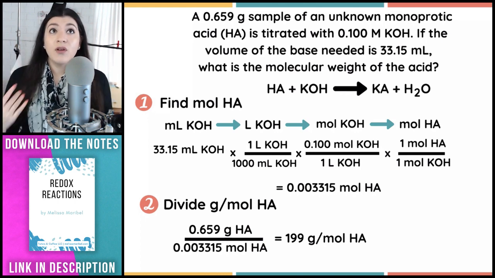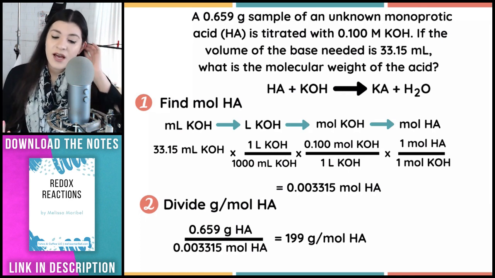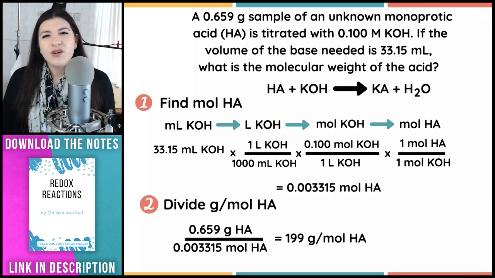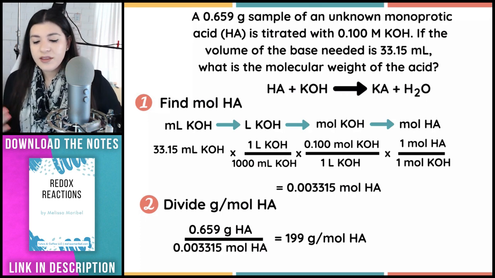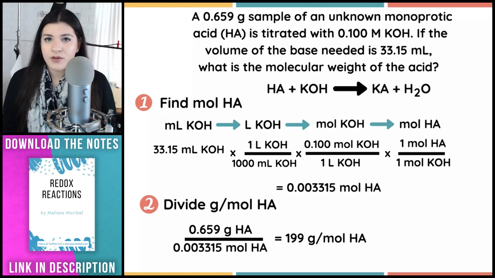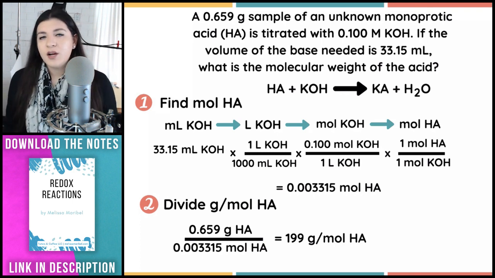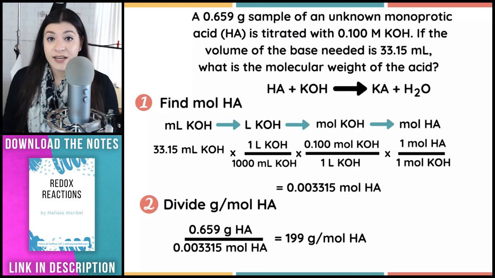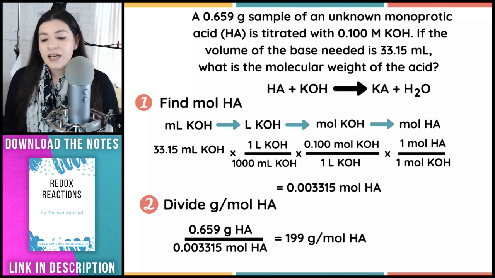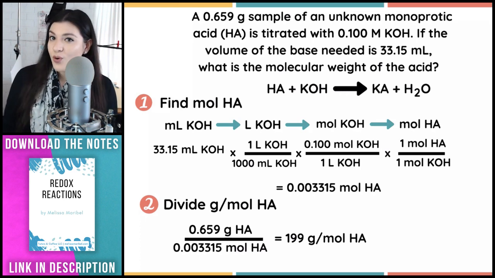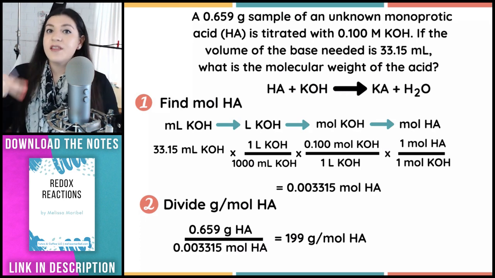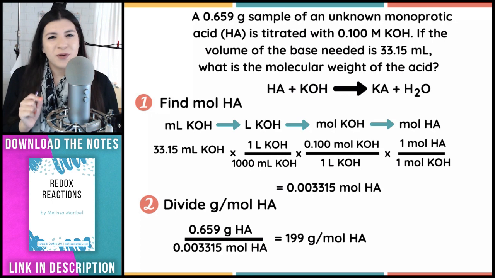Actually, what helps a lot of students is just seeing what the units are for what you're finding, right? So if this were asking for the density, then I would know, oh, density is mass divided by volume, so it most likely is going to be grams divided by liters. So I need one of those, right? But if it's molecular weight, I know grams divided by moles. What am I missing here? I'm missing the moles. That's what I have to find first, then divide at the end. So that's going to be really beneficial.